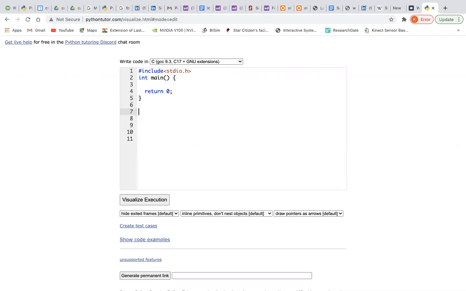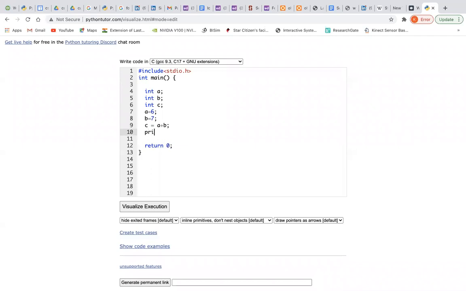So after that, let us see if I try to compile this, what will happen. I write some program: int a, int b, int c; a is equal to 6, b is equal to 7, c is equal to a plus b, and printf("%d", c).